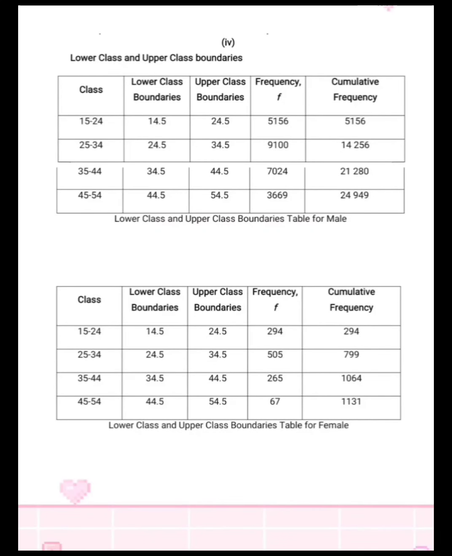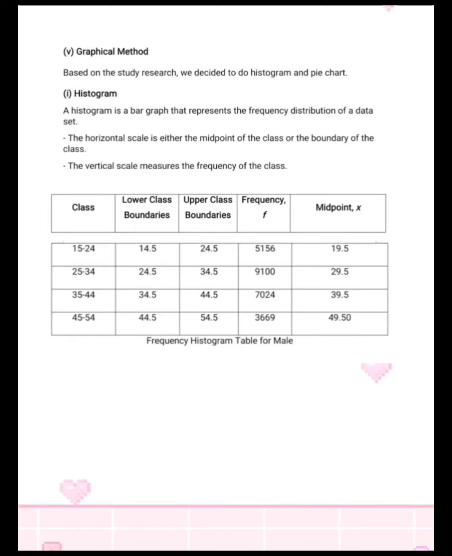Next, we need to calculate the lower class and upper class boundaries. We get the lower class from the class numbers. For example, for 15 until 24, 15 is the lower class limit and 24 is the upper class limit. So for the lower class 15, we need to minus 0.5 and then we get the lower class boundary 14.5. While for the upper class we need to plus 0.5, so we get the upper class boundary 24.5. For the graphical method, we choose the histogram and pie chart.